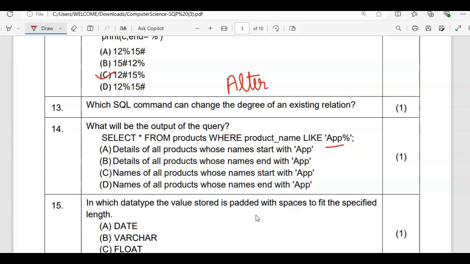I am feeling like this is correct only. Details of all the products which end with app, definitely not. This is starting; you can see this is given at the start. Okay, it is not like modulus and app.